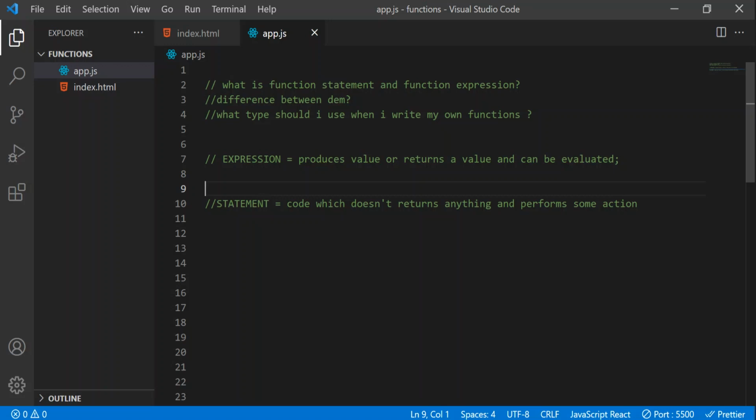And console.log hello world is also an example of a statement, because it does not result in a value, it's just performing some action, some work: it is displaying the message. So let's see them in more detail in the console.